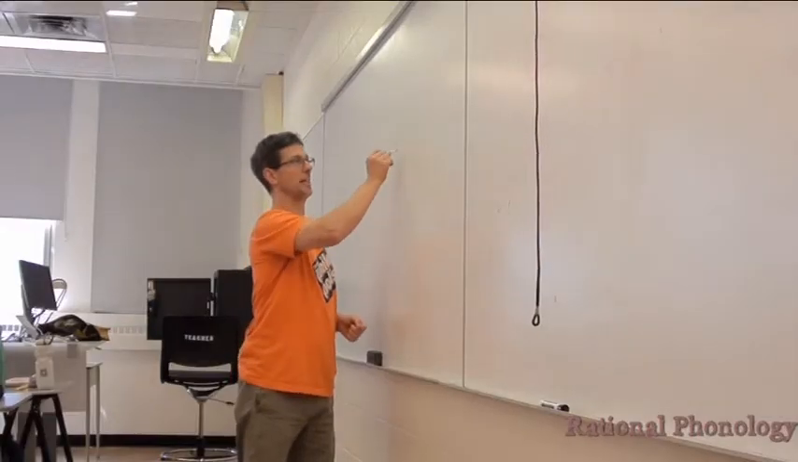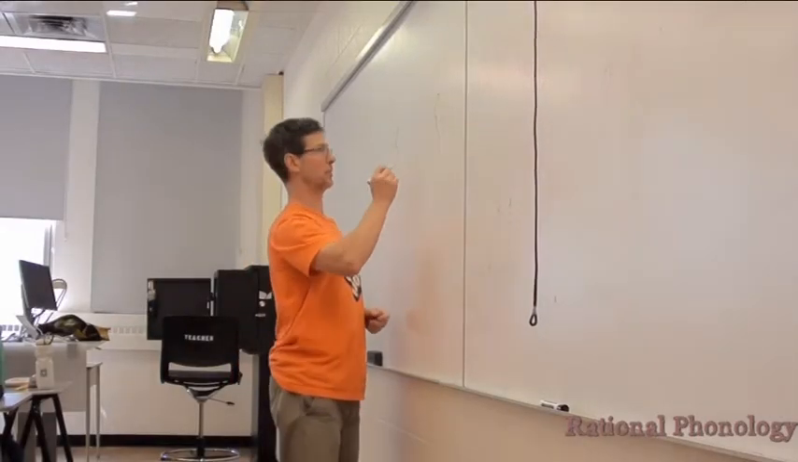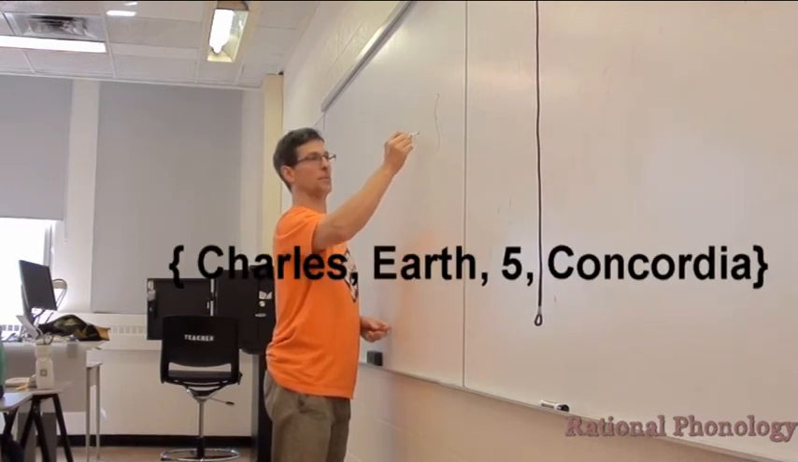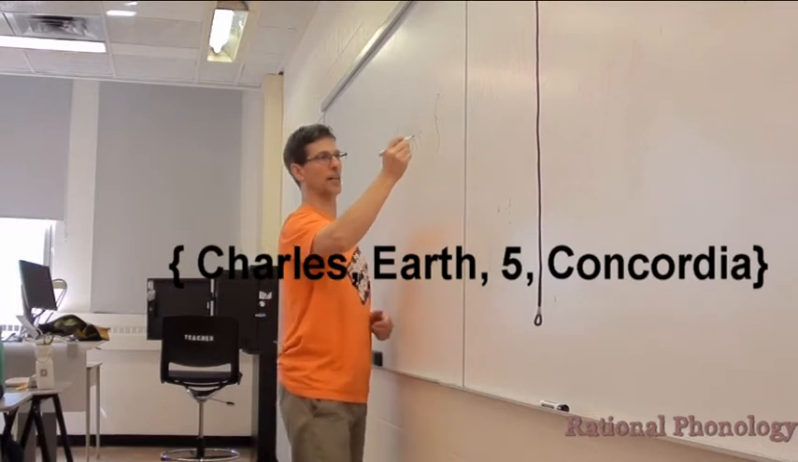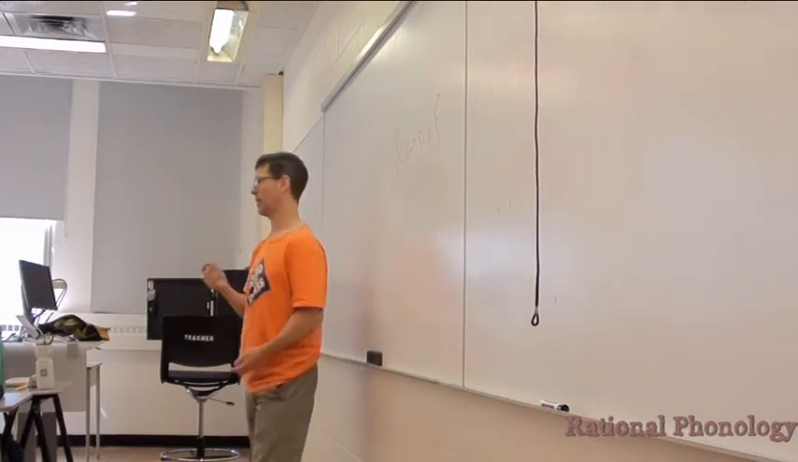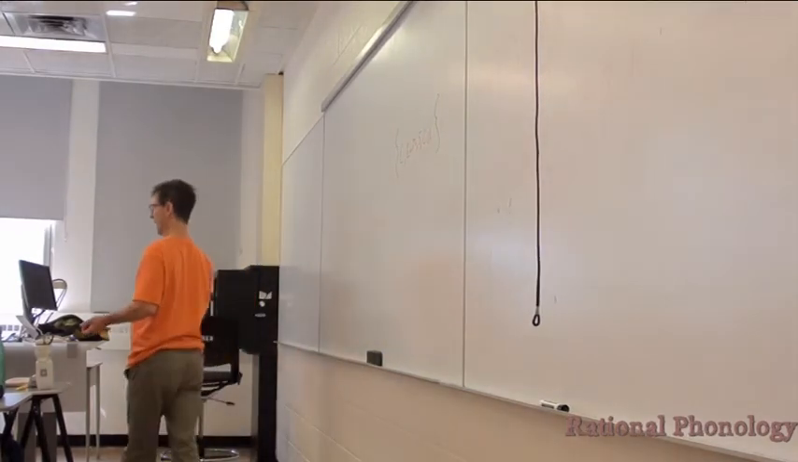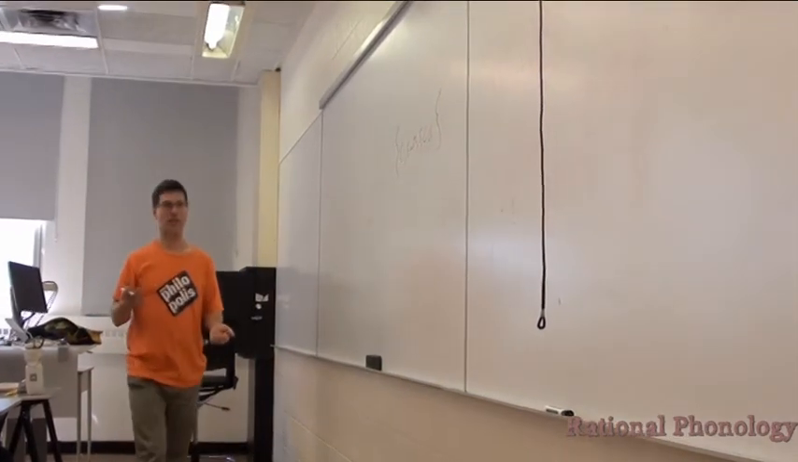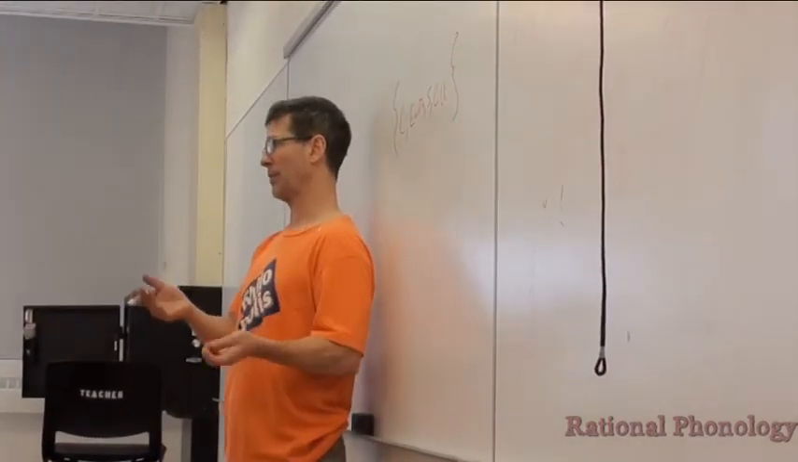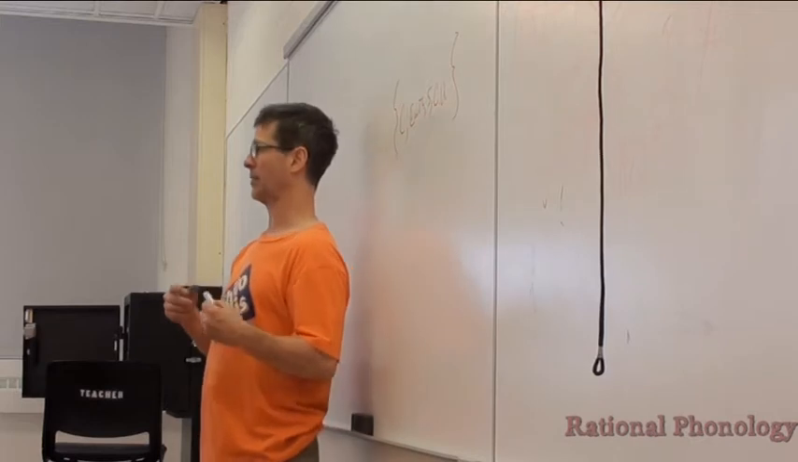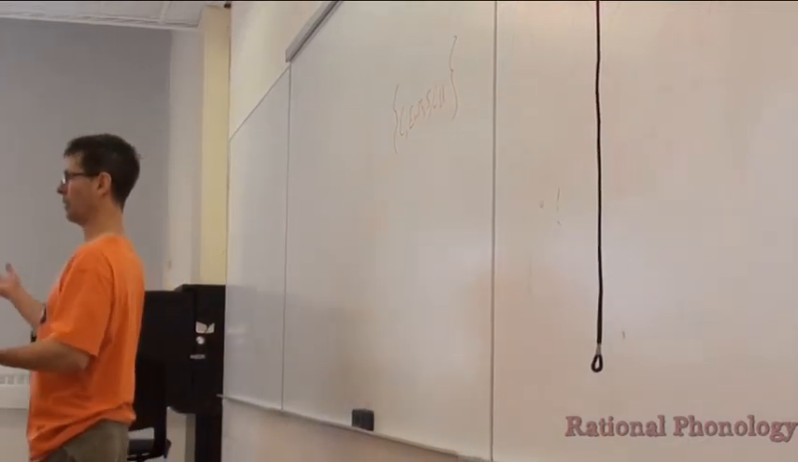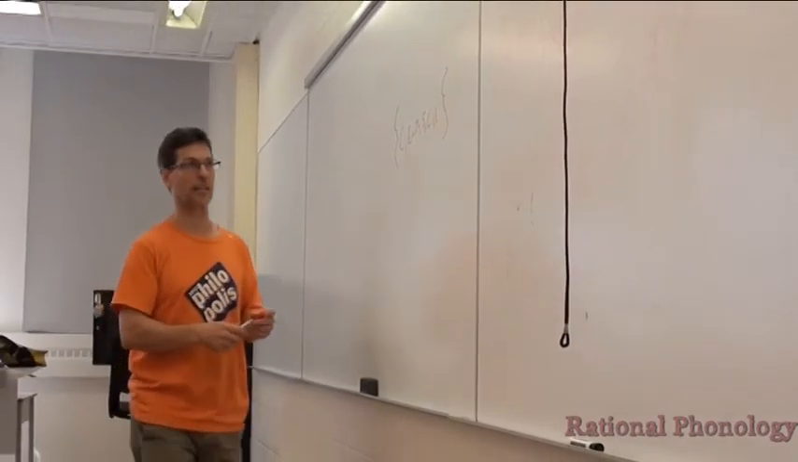I told you that a set can have anything as its members, right? It could have Charles, the planet Earth, the number 5, and Concordia University as its members. But it's kind of just random, right? And usually when we talk about sets in math and our use of them, we're going to want to talk about a coherent domain, like the set of whole numbers, or the set of integers, or something like that.